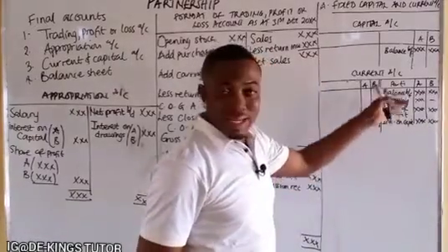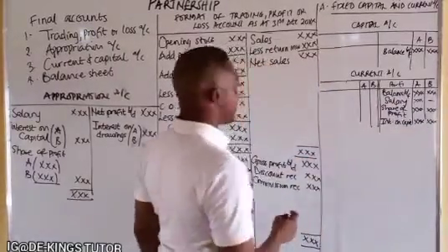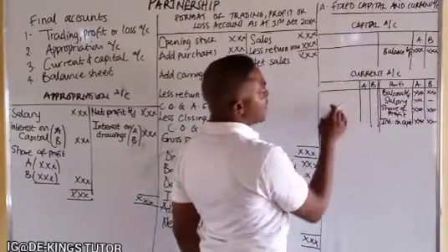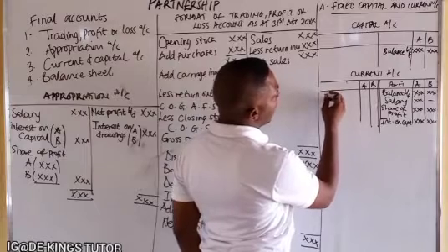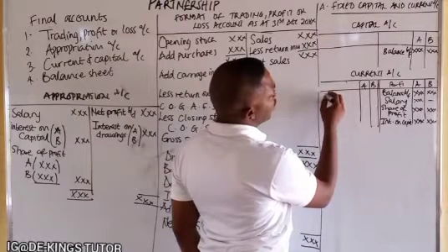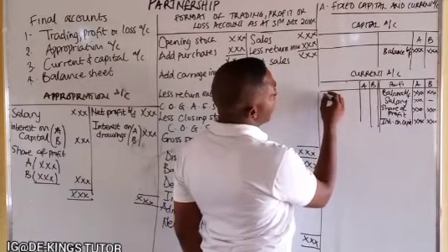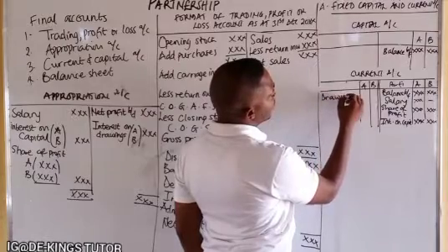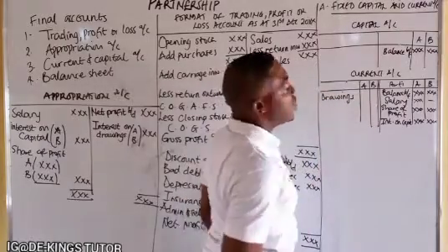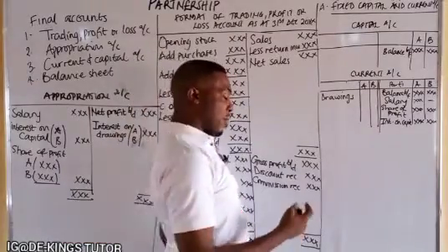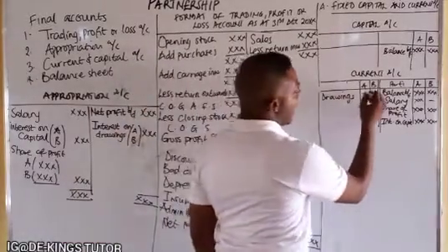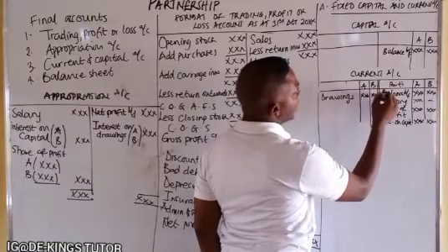In the same way, on the debit side, you record their drawings. Probably they made drawings, they withdrew an amount from the business. It will be recorded there as drawings.